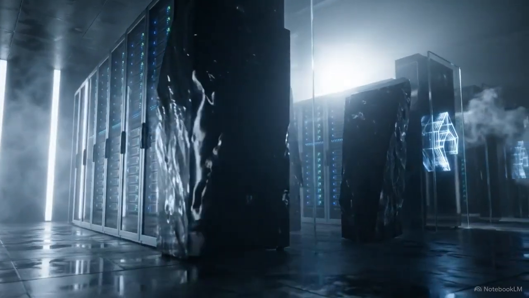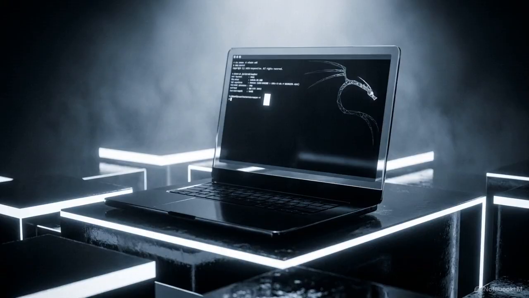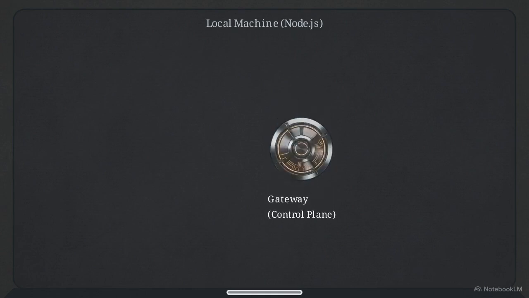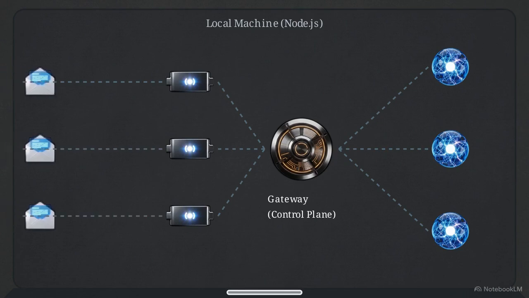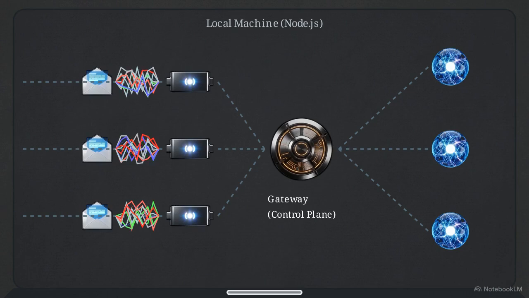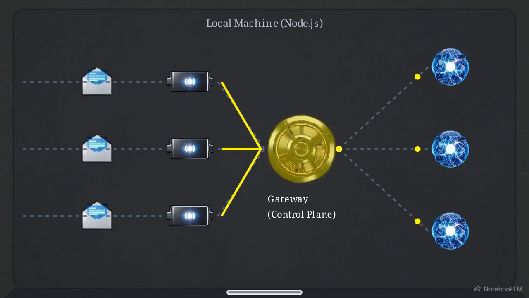To see how this architecture gets deployed in the real world, we can look at an open-source project called OpenClaw. You can install it locally on your laptop or a virtual machine to act as a personal assistant. This animated diagram breaks down OpenClaw's structure, starting with a central hub called the gateway. The gateway is a control plane that handles session management and routes messages to multiple agents running simultaneously. Notice how the incoming data lines change as they pass through these filters. Those filters represent adapters. They capture unorganized requests from external platforms like Slack, iMessage, or Microsoft Teams, and translate them into one unified format for the gateway to process.